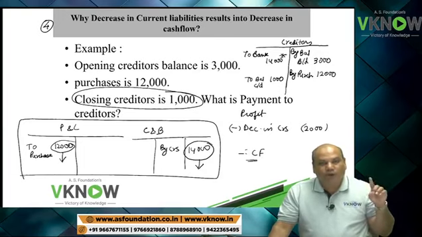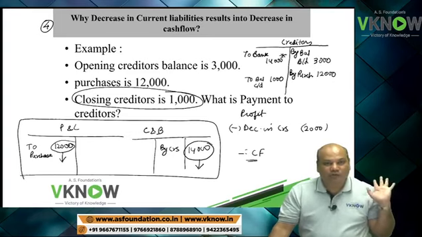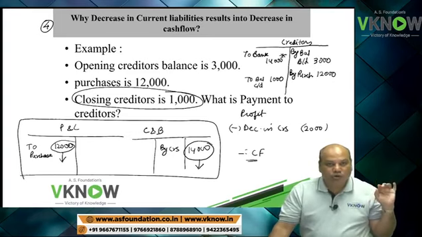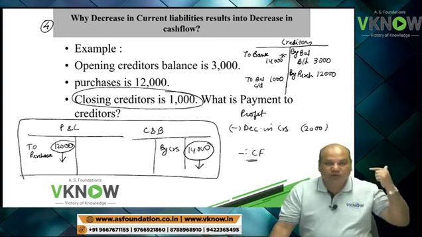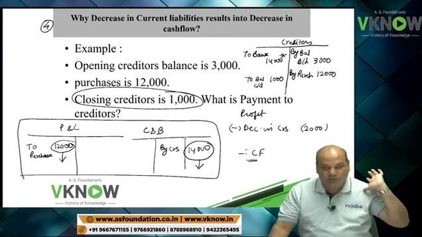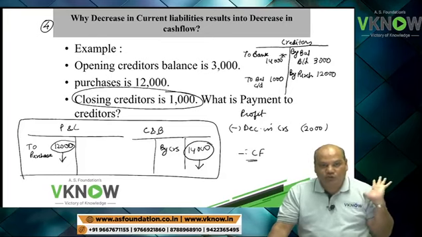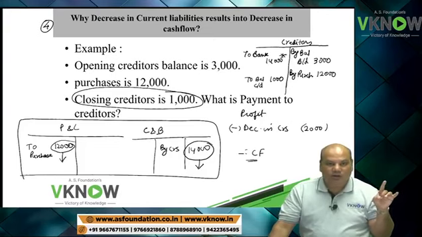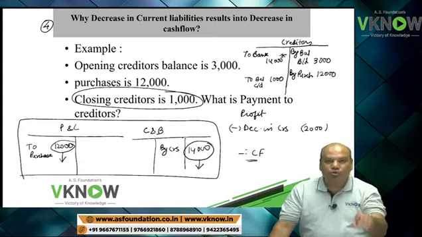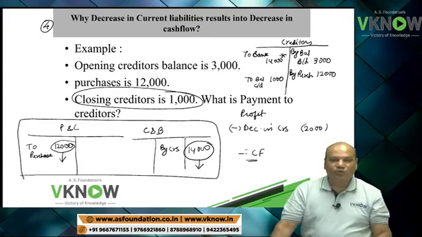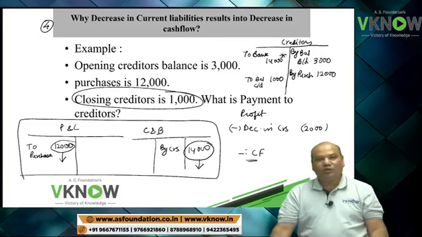You are not only paying for current year purchases, you are also paying for some purchases made in the last year. So it will have a negative effect on cash flow. Therefore we say decrease in current liability will lead to decrease in cash flow.